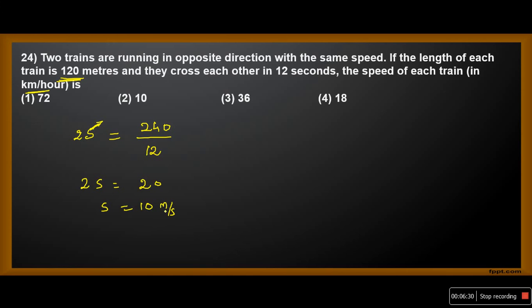To convert meters per second into kilometers per hour, you have to multiply by 18 by 5. So 10 into 18 by 5 is equal to 36 kilometers per hour. So the speed of each train is 36 kilometers per hour.